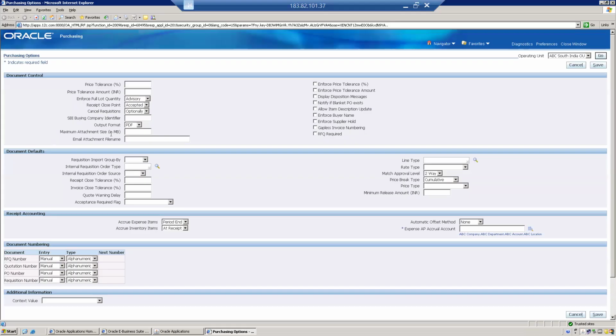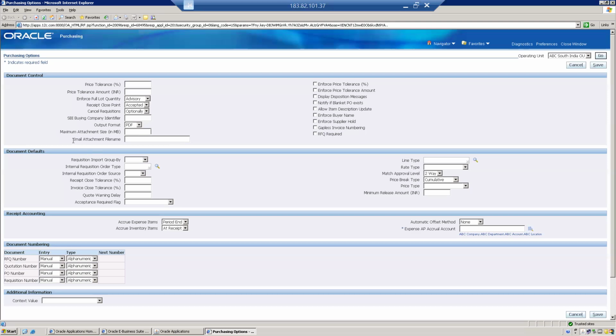So the maximum attachment size, you can control it here. What is this? Document control, right? So maximum attachment size in MB. You can choose that MB, and if the document exceeds that MB, the document itself will not generate. Okay, will not generate.